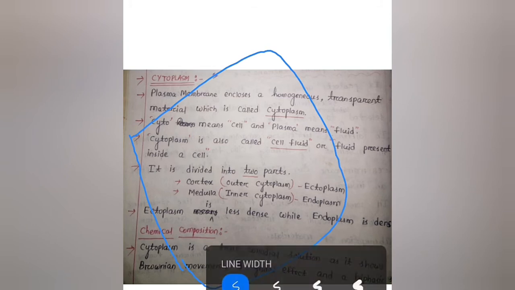We have discussed in the previous video that plant cells have a cell wall. Behind the cell wall there is a plasma membrane or cell membrane. This is the cell wall, this is the cell membrane or plasma membrane. But in an animal cell a cell wall is not present, so the plasma membrane is the outermost layer of the animal cell.